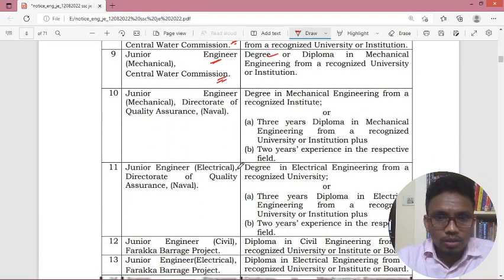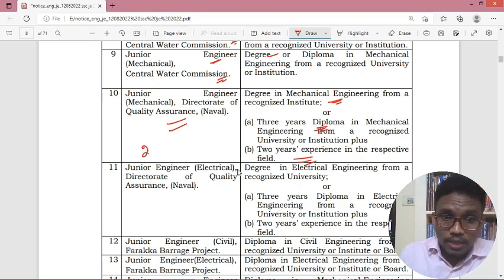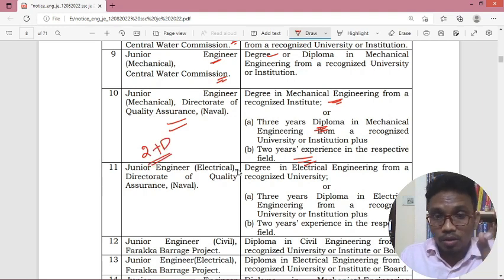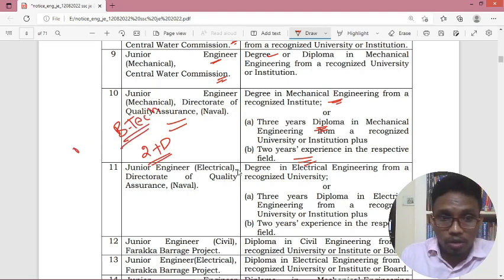And coming to junior engineer, Directorate of Quality Assurance, degree, if you have BTech, you are eligible to apply for this organization. And if you have only diploma, then you should also have 2 years of experience. For this post, 2 years experience plus diploma are eligible, or only BTech. If you have diploma plus BTech, you are eligible. If you have only BTech, you are eligible. But if you have only diploma, you should have 2 years of experience. Okay, next we will move forward.